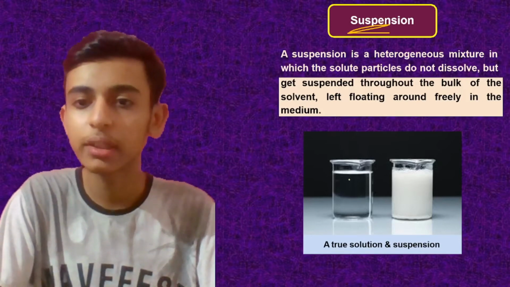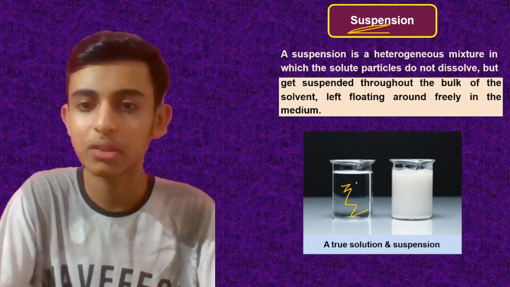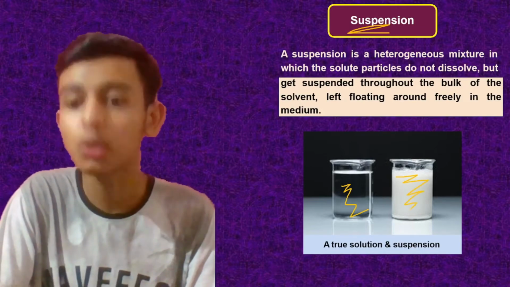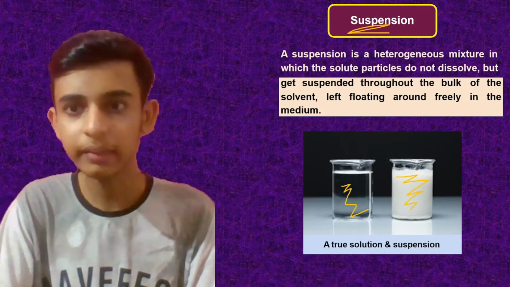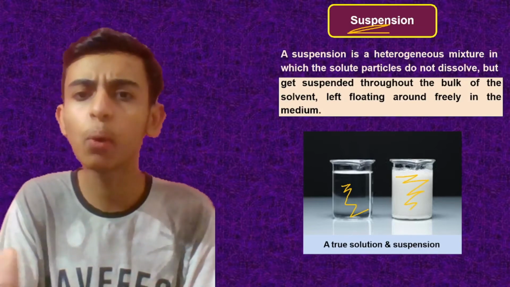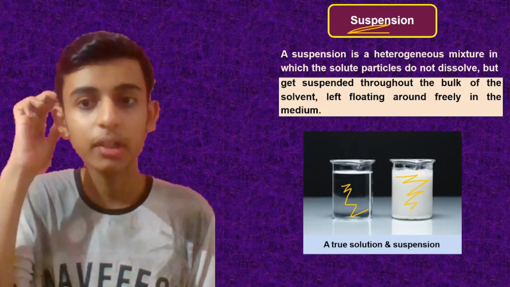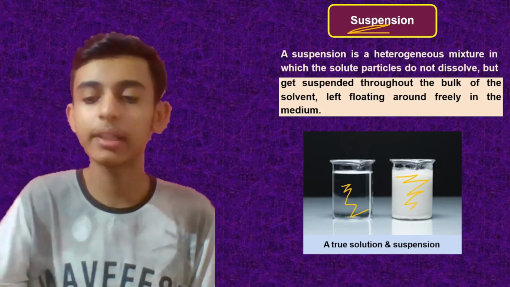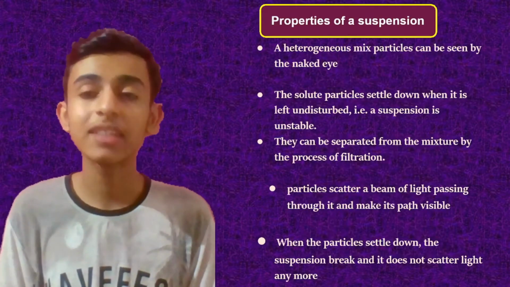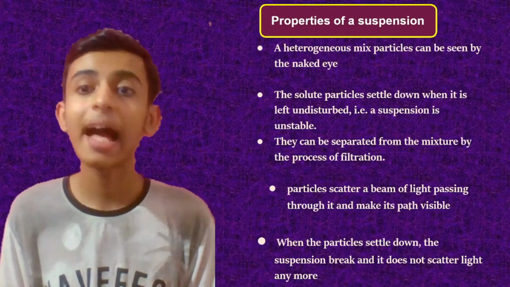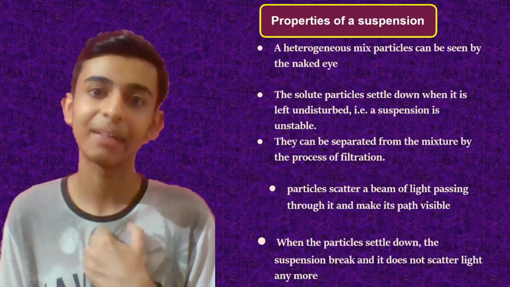So this is the true solution, and a true solution becomes transparent. You are able to see through it. This is your suspension, in which the solute is not dissolved, but it remains suspended. It floats. It can either float if its density is lesser than water, or it can sink if its density is more than water. Now the properties of suspension are very important. It is a heterogeneous mixture and particles can be seen through the naked eye. We can see the particles.